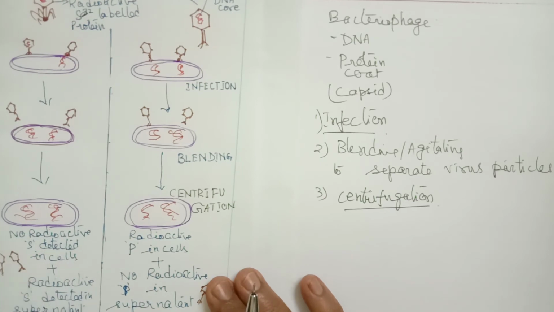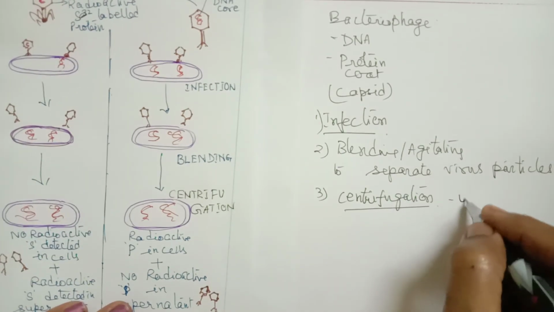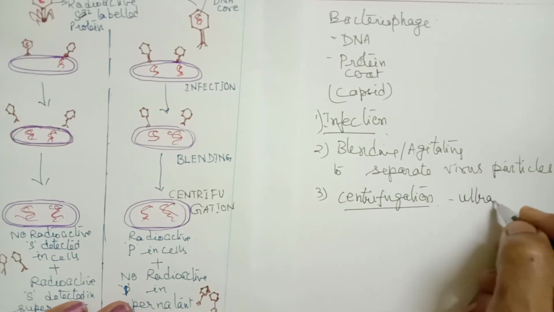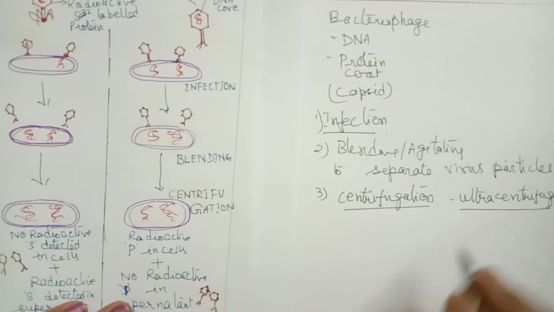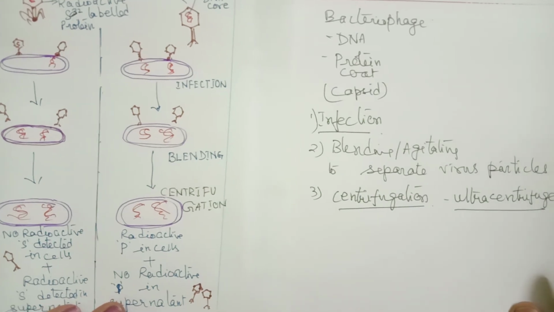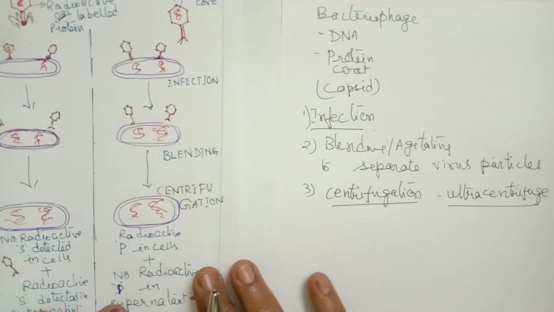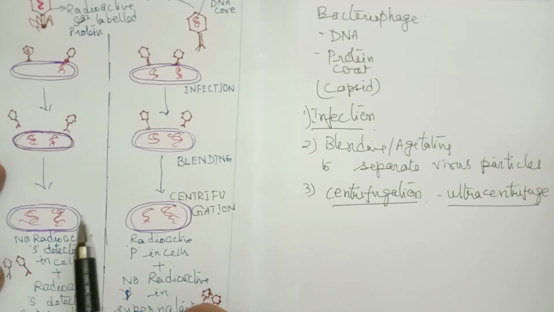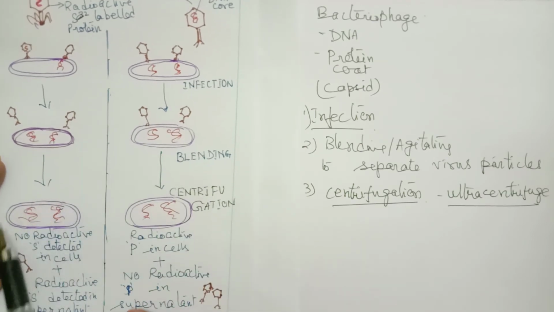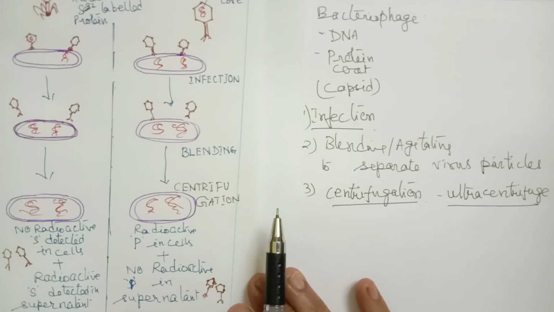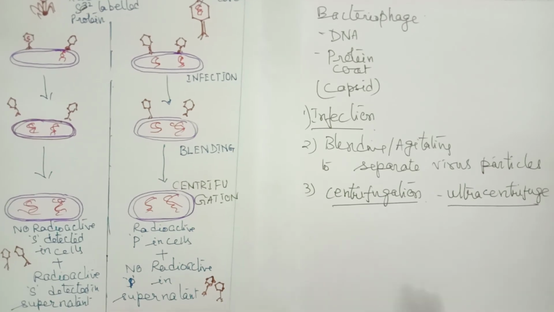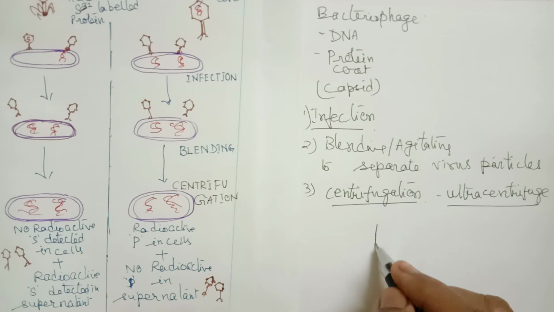They are subjected to an instrument called an ultracentrifuge, which rotates at very high speed. So after blending, when they are subjected to centrifugation, we get two parts in the test tube.